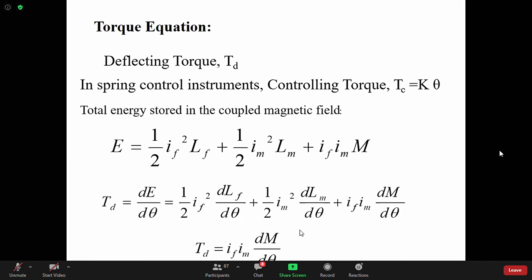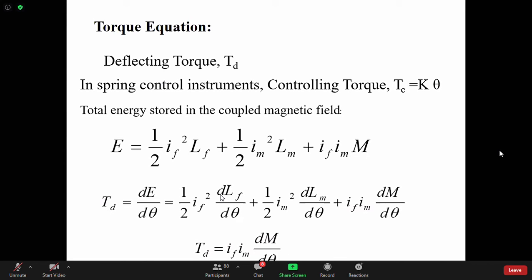Because where will the torque be generated from? From energy balance, the mechanical work will be extracted from the electrical energy. So this is the electrical energy, and T_d into d theta will be dE.